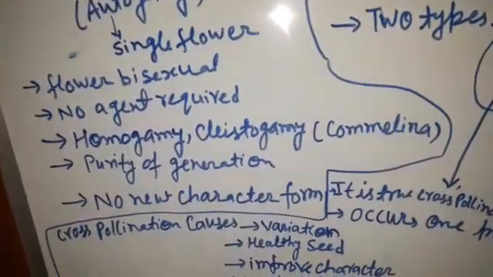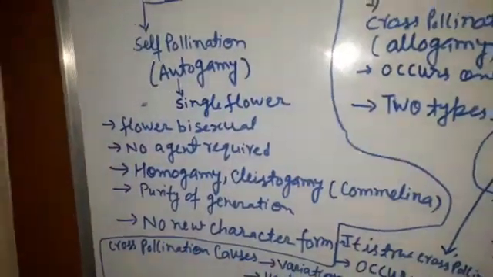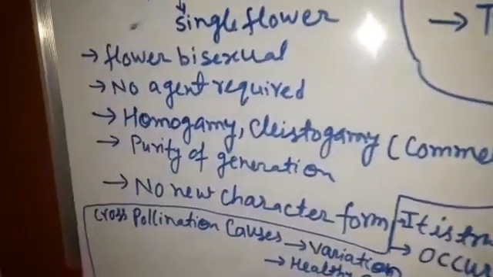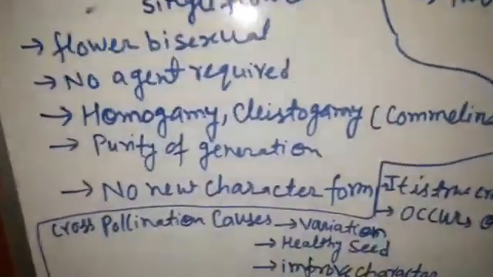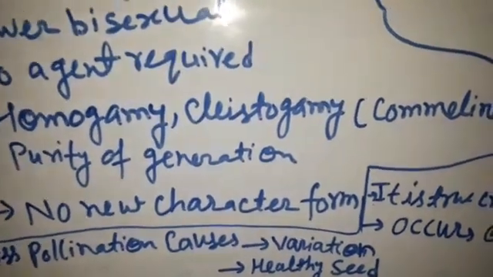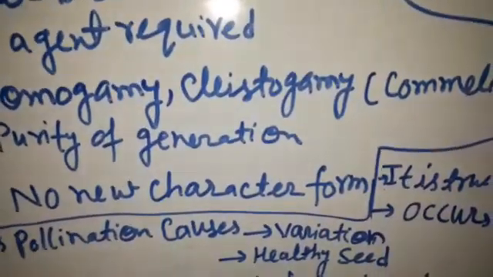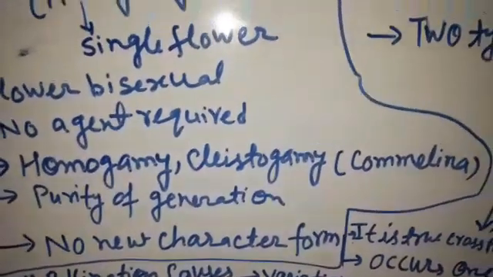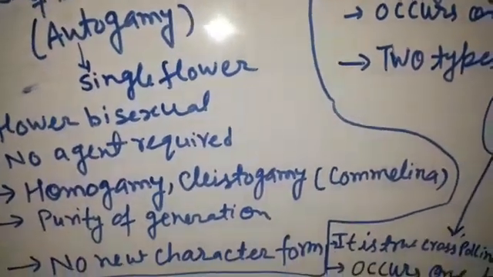Homogamy means the male and female parts mature at the same time, and cleistogamous flowers never open, so they totally ensure self pollination or autogamy.